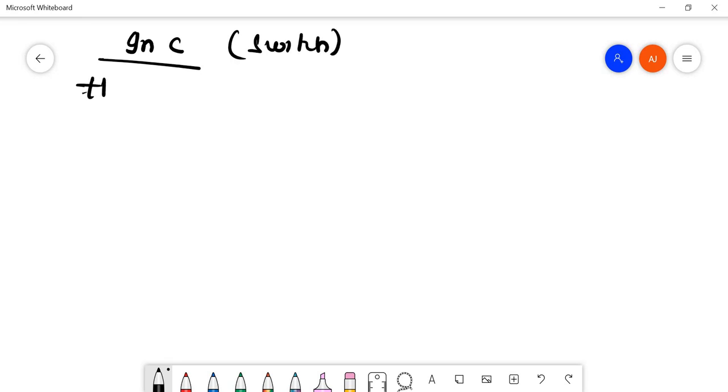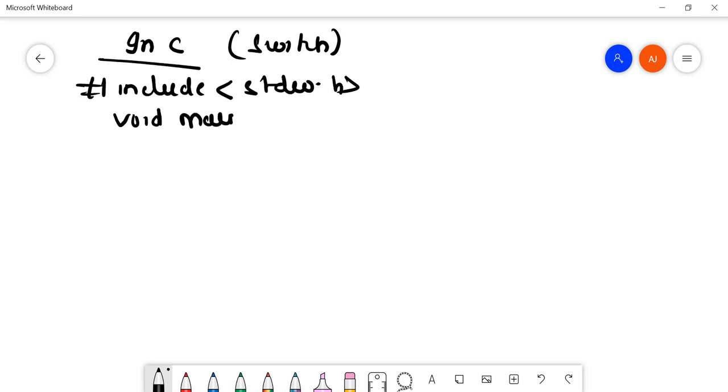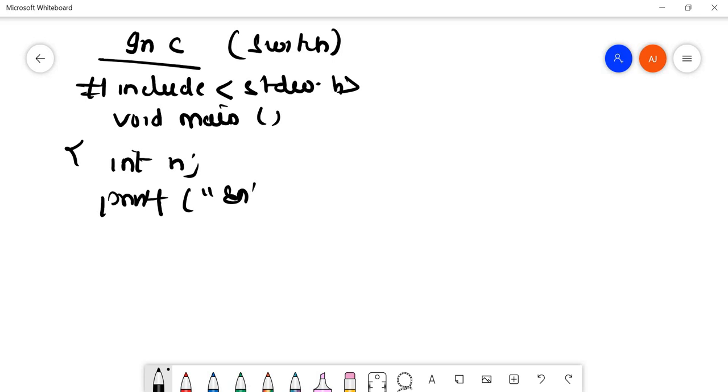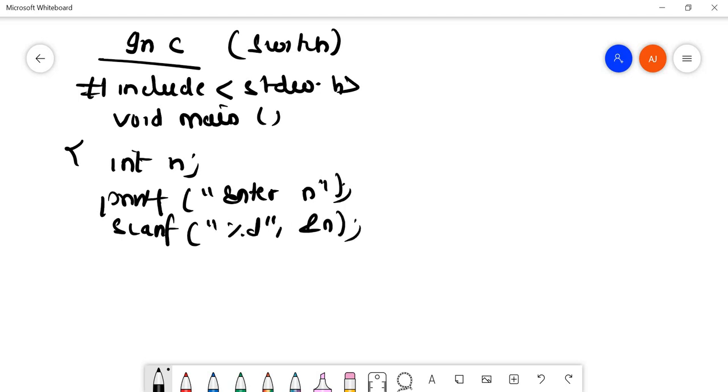It will start from #include <stdio.h>, then void main, and then it starts. int n for the number of days. printf "enter value of n", scanf "%d", &n. Then I'll start my switch statement. switch, I'll pass the value of n.